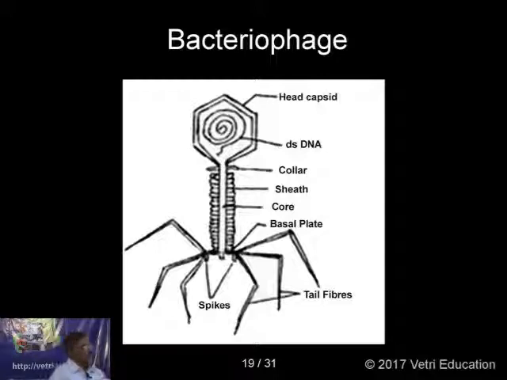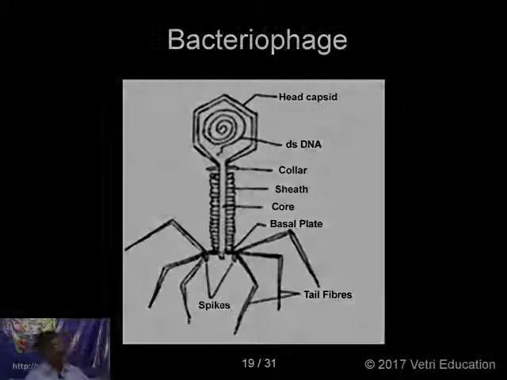and during multiplication, the contractile sheath contracts and sends the DNA into the parasite, the host cell, and then the replication takes place. They're all moving in the atmosphere. A number of bacteriophages are moving in the atmosphere. So tomorrow we'll study the multiplication phase of this bacteriophage. Thank you.